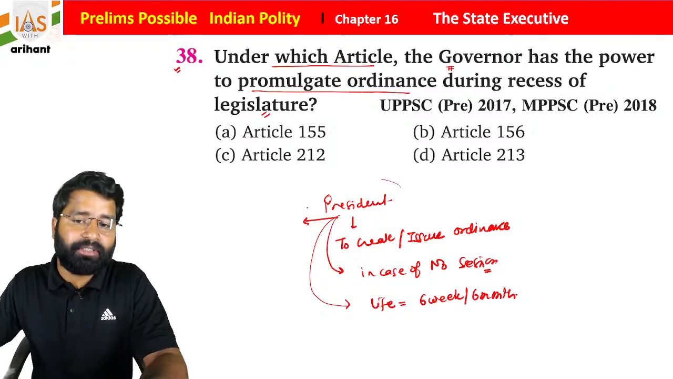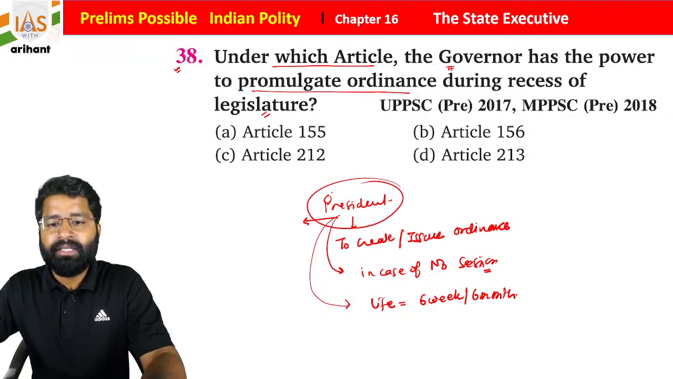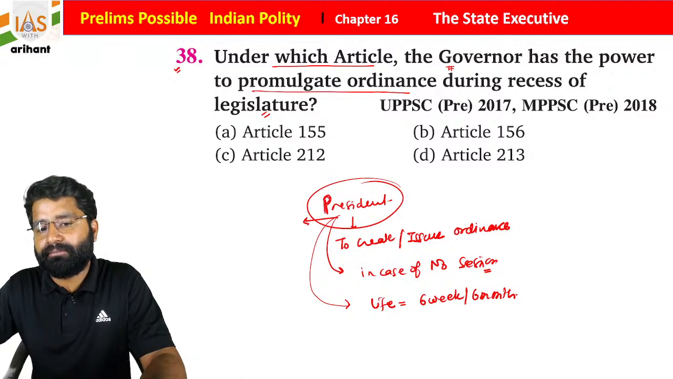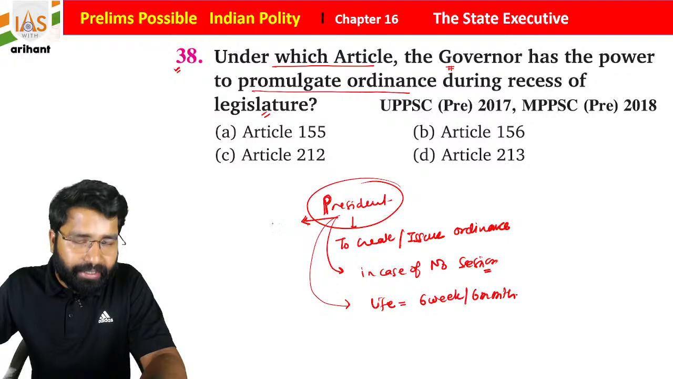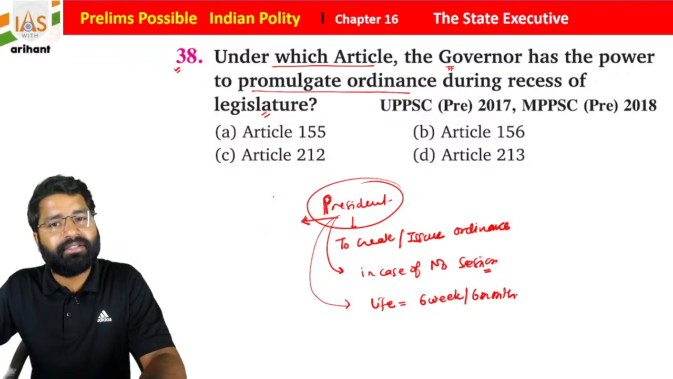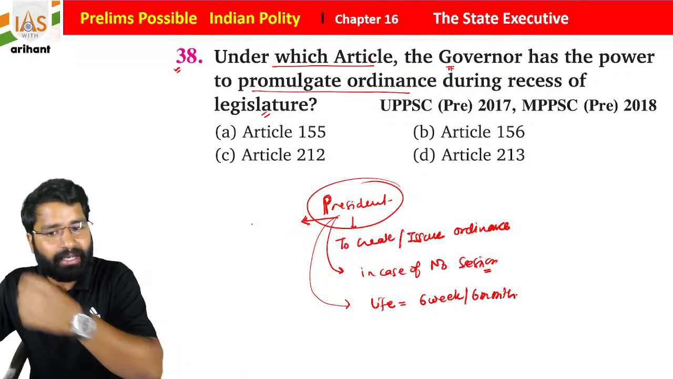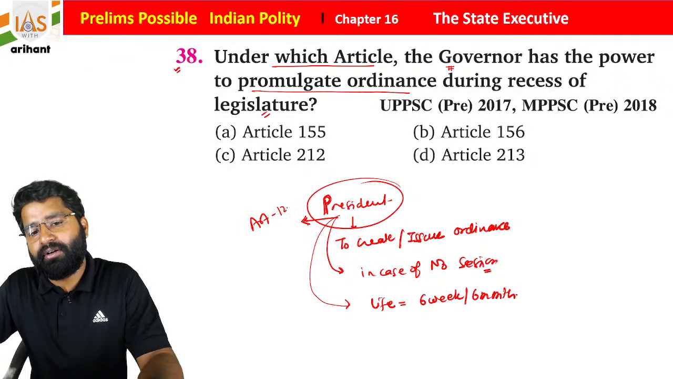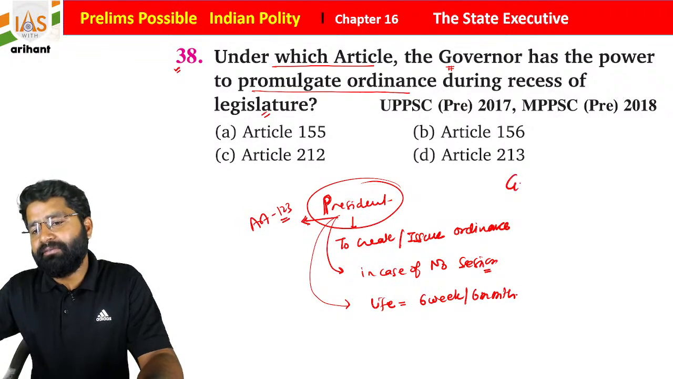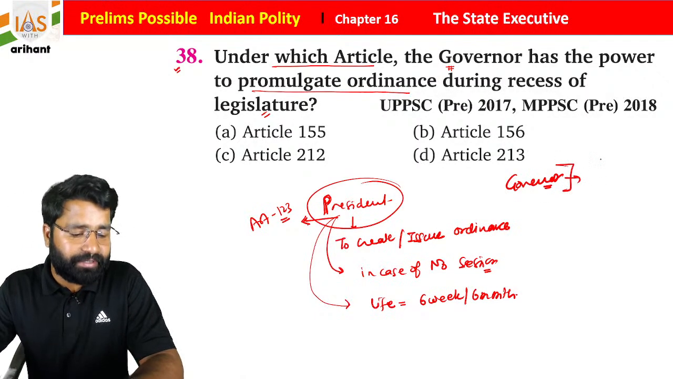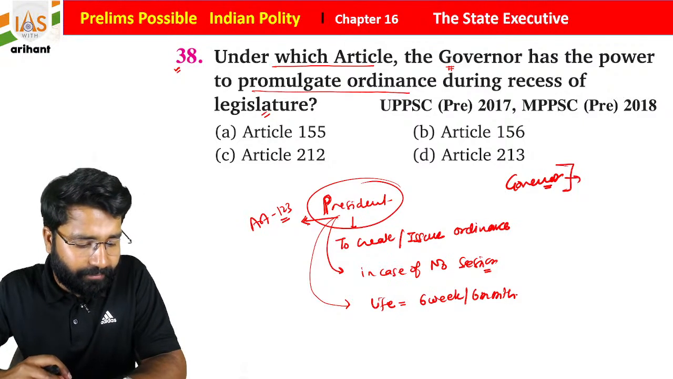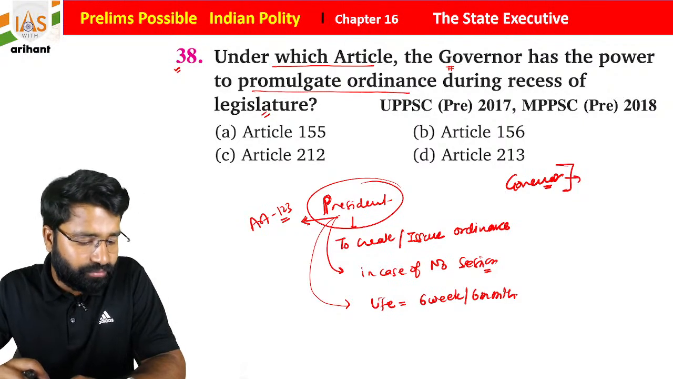Another very important thing, students: the President of India issues this ordinance by Article 123 of the Indian Constitution. In the same format, students, the governor of the state also has the same power to issue an ordinance, but there is a condition.